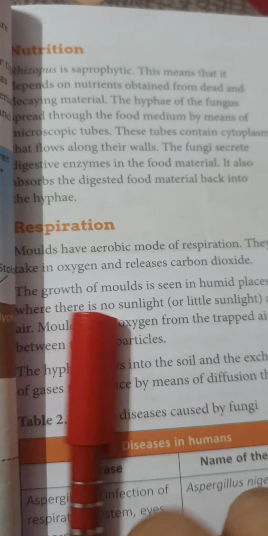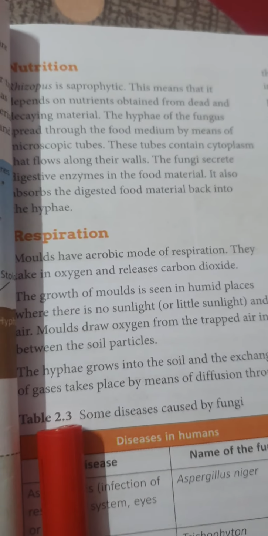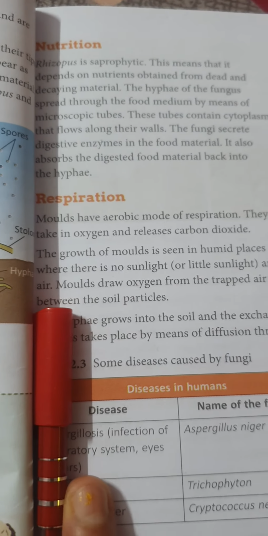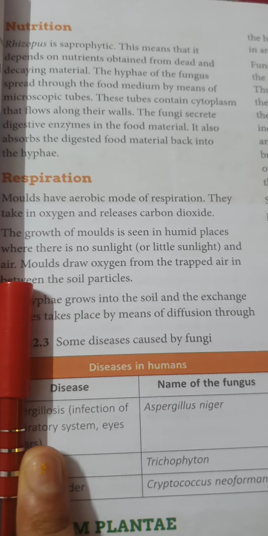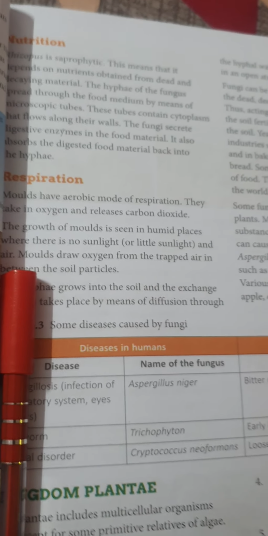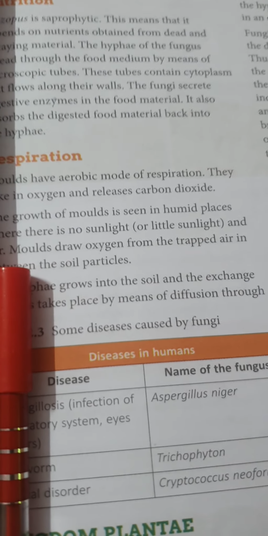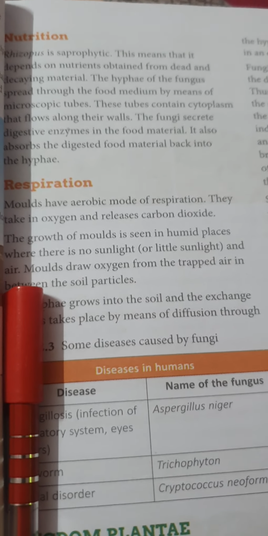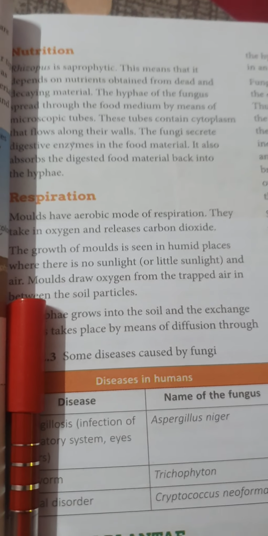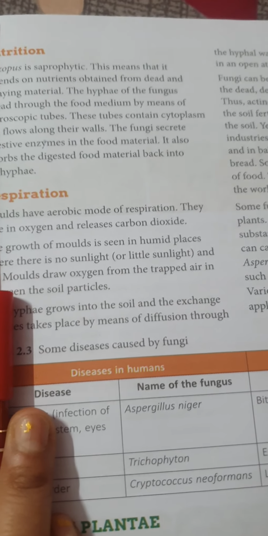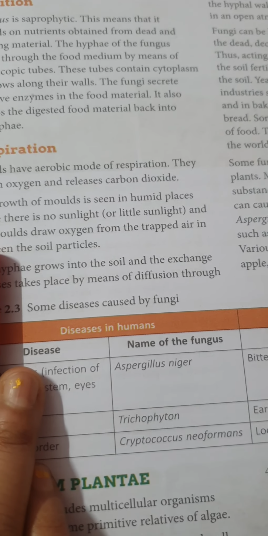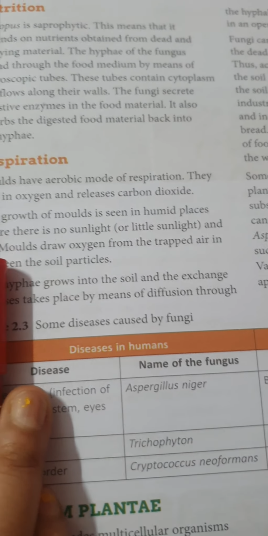Now, what is the nutrition? Rhizopus is saprophytic, living on dead and decayed material. This means it depends on nutrition obtained from dead and decaying material. The hyphae of the fungus spread through the food medium by means of microscopic tubes. These tubes contain cytoplasm that flows along their walls. The fungi secrete digestive enzymes into the food material.